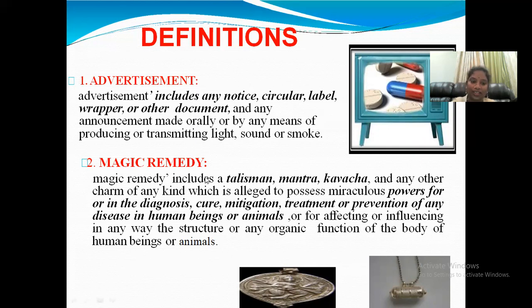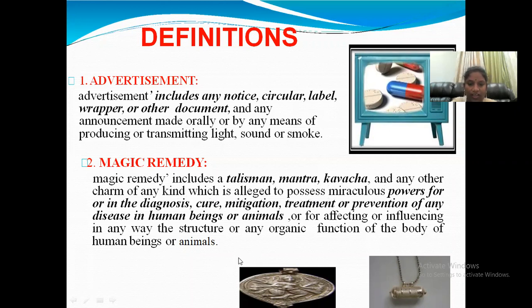Coming to magic remedies: magic remedies include talismans, mantras, kavachas and any other charm of any kind which is alleged to possess miraculous powers. Talismans and kavachas are worn like a chain.